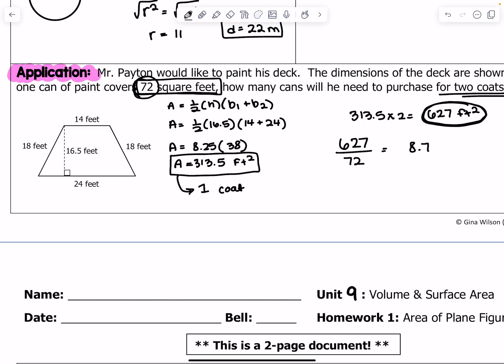Now don't just say 8.7 cans, because you cannot go to the store and say, hello, I'd like to purchase 8.7 cans of paint. You can't do that. So we have to round this up. So it has to be 9 cans.